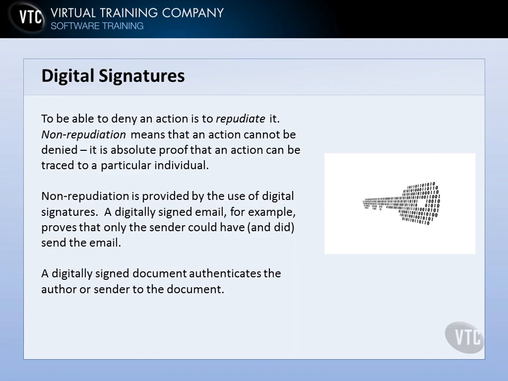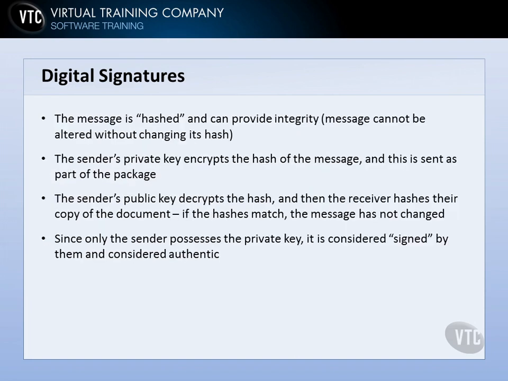Non-repudiation is provided by the use of digital signatures, of course, and if we have a digitally signed email, for example, it proves that only the sender could have and did actually send that email because it's signed with their private key. The digitally signed document actually authenticates the author or sender of the document to that document. It ties them together. Now, how does this work?